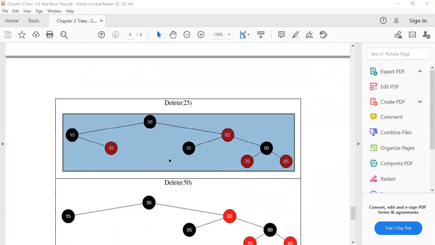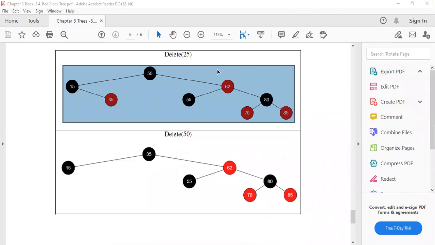That's how you can delete the 25. Then deleting. Mitesh, please log out from the one device. I hope the screen is visible to you.